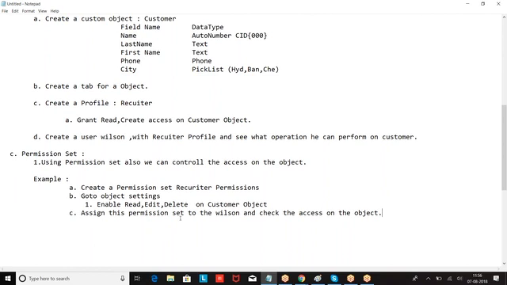So finally, how is object level security managed? Using profiles. But if you want to grant any extra permission, we go with the permission set. Everyone is good with this? So basically we are granting the permission with the profiles, and then we can also manage with the permission set. Everyone is good?